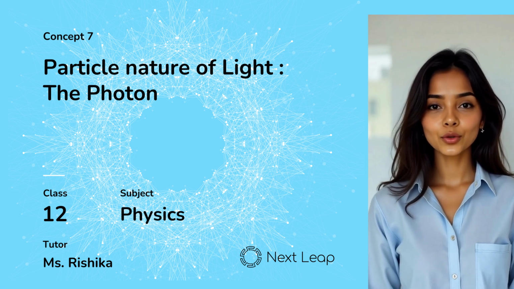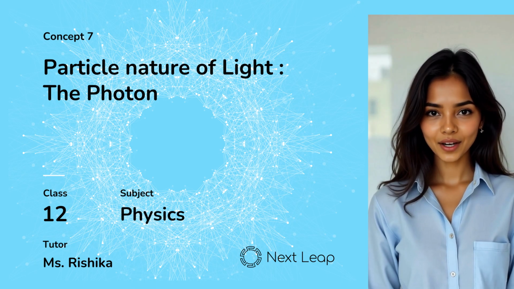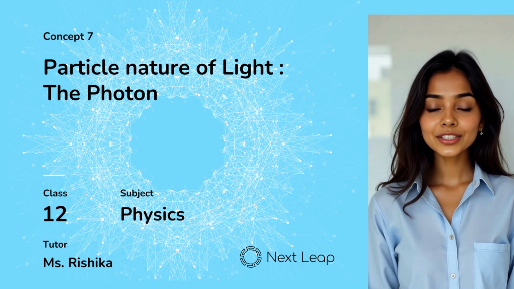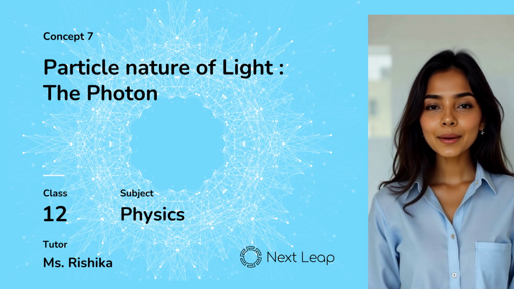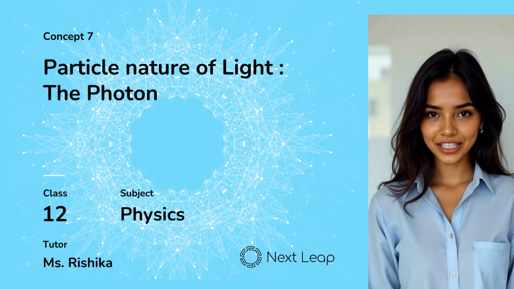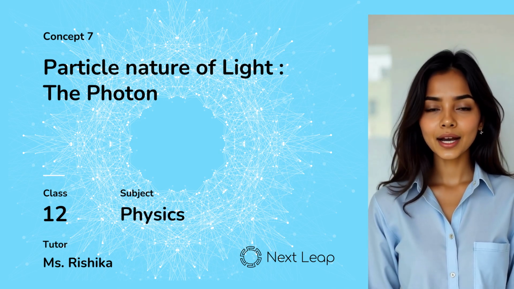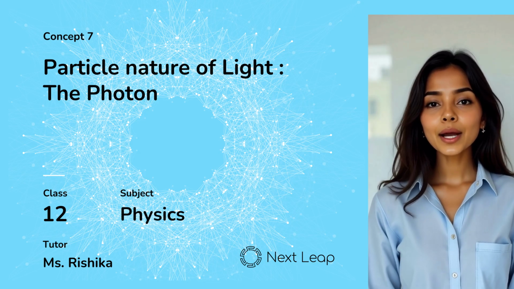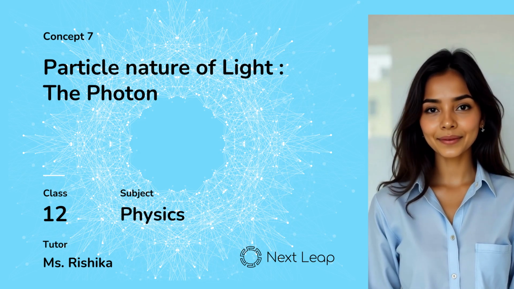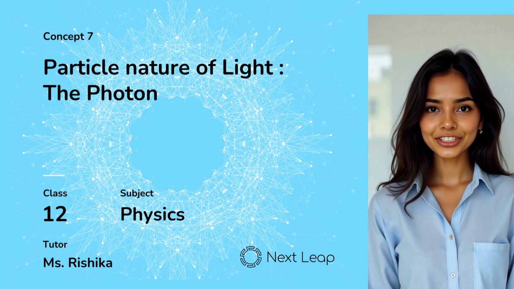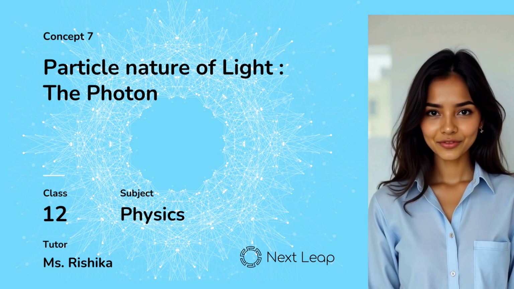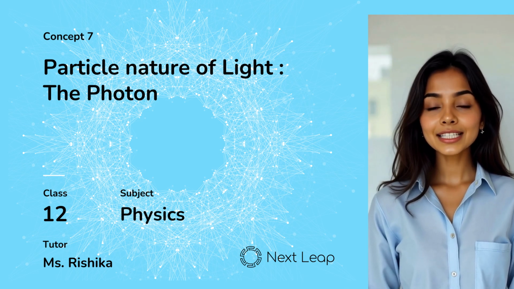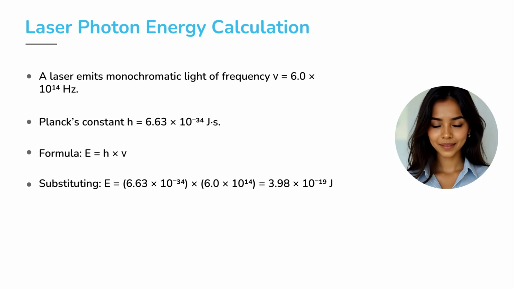Since frequency nu equals c divided by lambda, we can also say E equals h times c divided by lambda, that is, energy equals Planck's constant h times speed of light c divided by wavelength lambda. Even a small laser beam releases billions of such photons every second. Let's calculate the energy of a photon emitted by a laser.